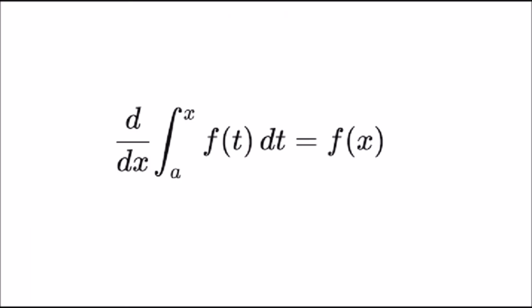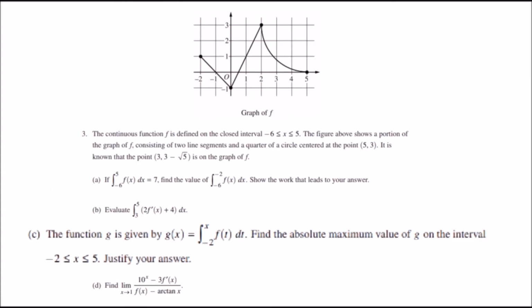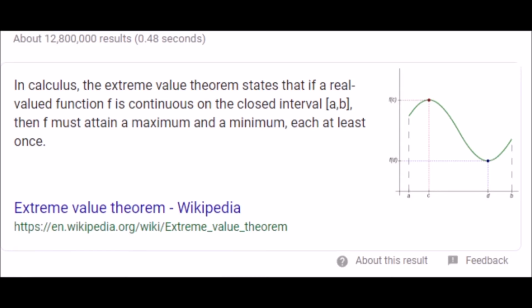The answer is the first fundamental theorem of calculus, which states that the derivative of the integral from a to x of f of t dt equals f of x. Basically, it tells you that the derivative of the integral from a, where a is a constant, to x of any function in terms of t is equivalent to f of x. Oh, and here's the extreme value theorem. Everyone forgets about that one. I see you, College Board.